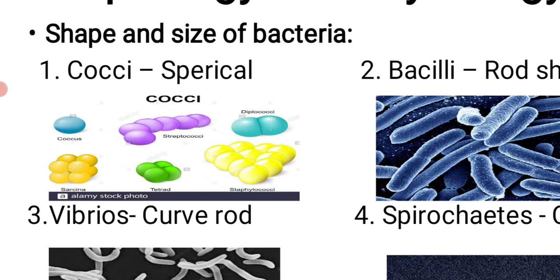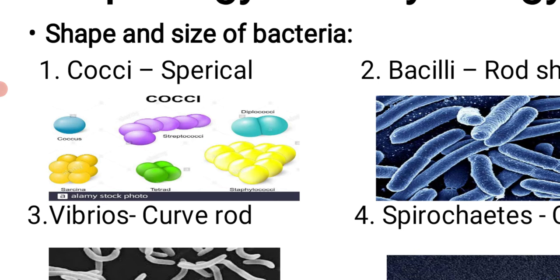When these cocci are present in a chain-like structure, means they are present back to back together, then it is called streptococci. When two cocci or two rounds are present together, then it is known as diplococci.